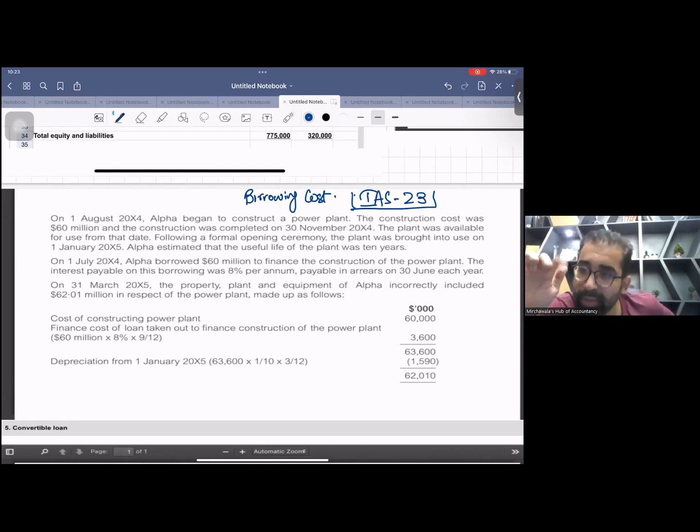This I have taught you in class IAS 23. And you all must have your exam folder. Keep your exam folder with you so that you can simply see the summaries in seconds. This is the key. Read the adjustment, please. Read the adjustment.